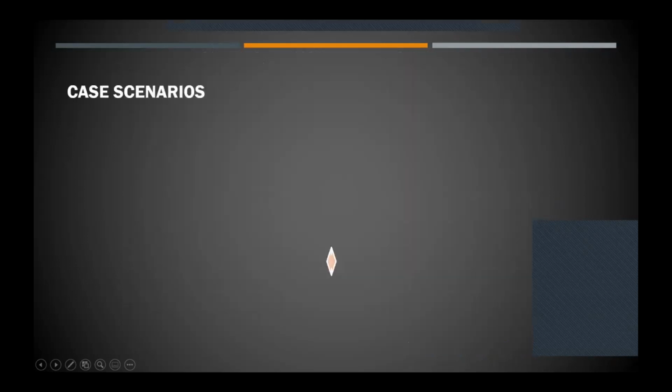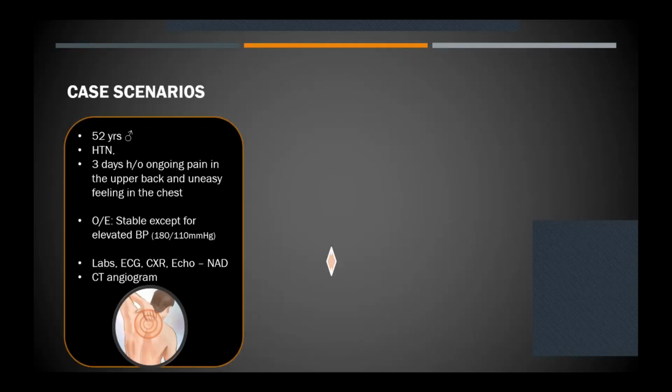I'll try to recap the whole thing by using a few case scenarios. So this is a 52-year-old gentleman who is hypertensive, presented with 3 days history of acute back pain and a feeling of uneasiness in his chest. He was found to be very hypertensive when he presented in the casualty, but there was no other systemic findings. His ECG, chest X-ray, echo all turned out to be normal, so it is not a cardiac event. And when a CT angiogram was taken, it clinched the diagnosis of type B dissection, and he was treated with antihypertensive therapy.